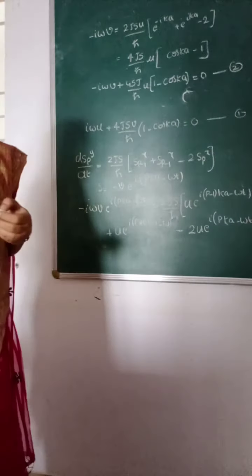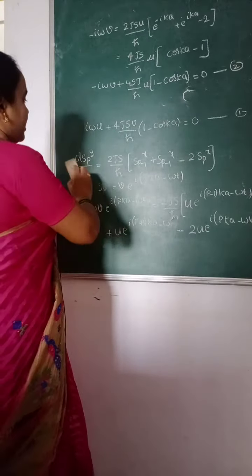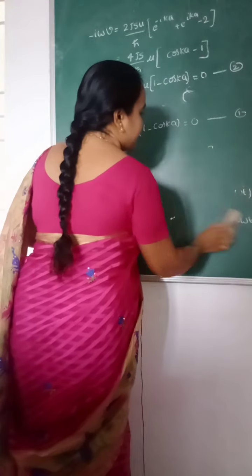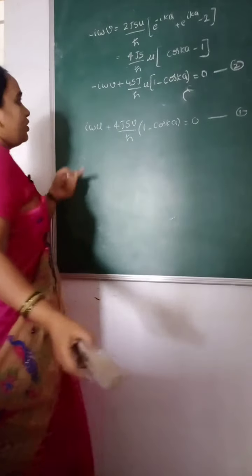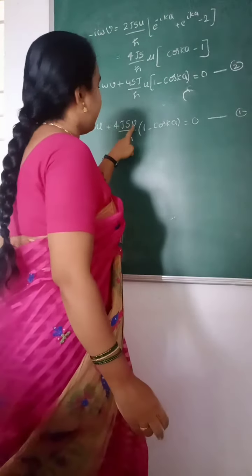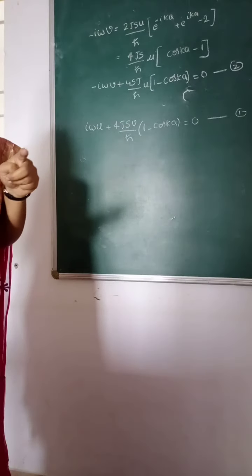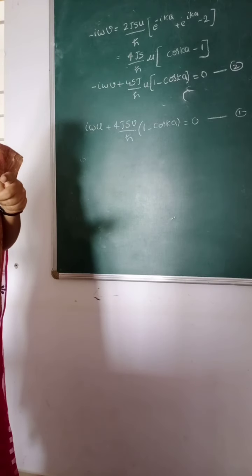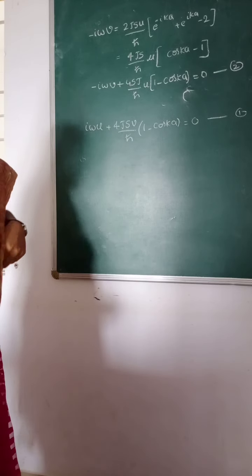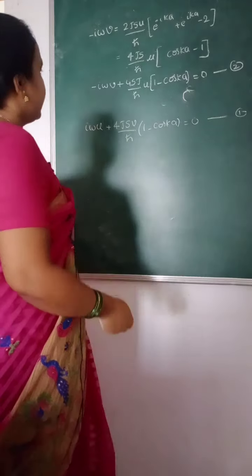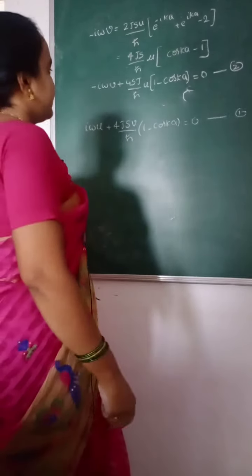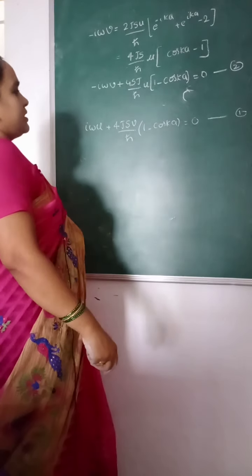Let us solve these equations 1 and 2, which are in the coefficients of u and v. So what is the first term here? The coefficient of u is i omega, and the coefficient of v is 4Js by h cross, 1 minus cos ka.